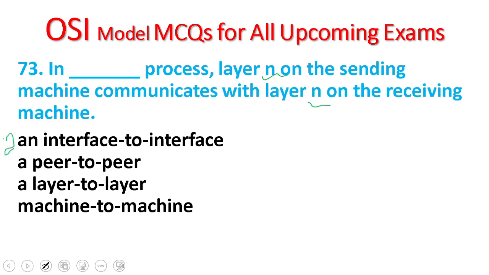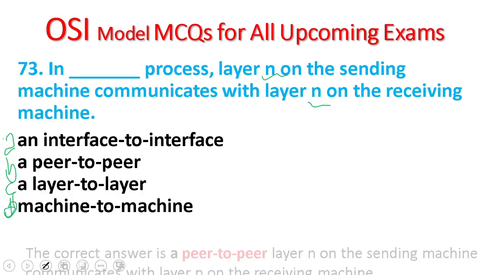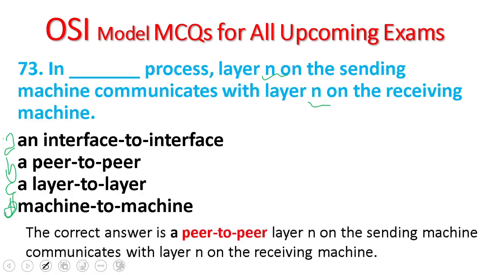Options A, B, C, and D. In the peer-to-peer process, layer N on the sending machine communicates with layer N on the receiving machine.